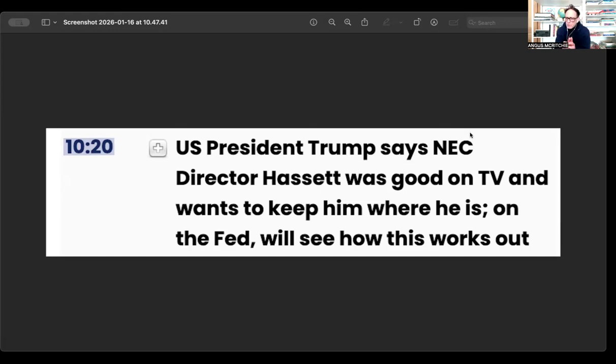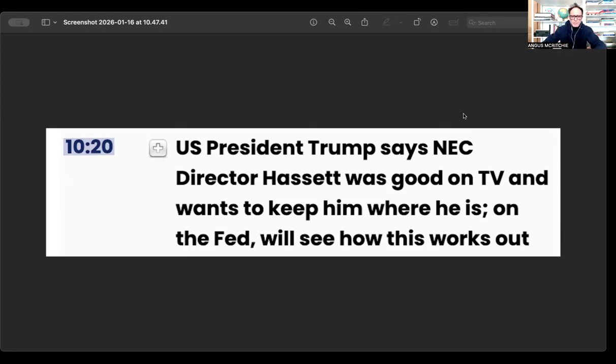The different scenarios in this case, number 2, is that we have someone like Kevin Hassett, who's considered a Trump yes man. He's the director of the National Economic Council and is very, very close to Trump and is considered a loyalist, not very independent. There are other candidates like Kevin Warsh and Chris Waller who do have Fed experience and who are considered relatively more independent than Kevin Hassett is. So there are the different scenarios.